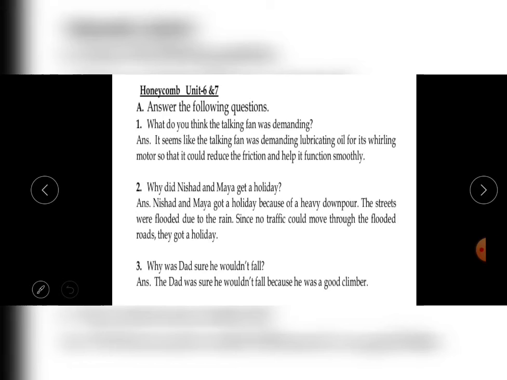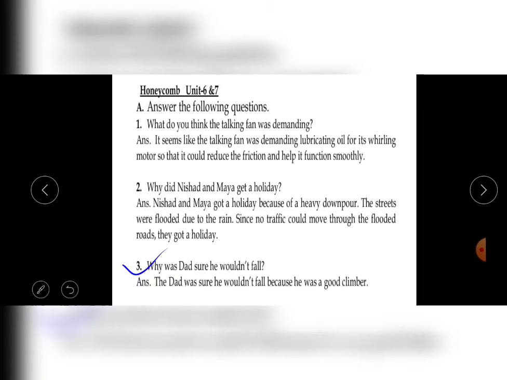Why was Dad sure he wouldn't fall? Now students, you can easily get this answer in your poem The Cat and the Dad and the Tree. In this poem we have seen that Dad made many attempts, three attempts: plan A, B and C. Dad tried a lot to get rid of the cat that was stuck on the tree.